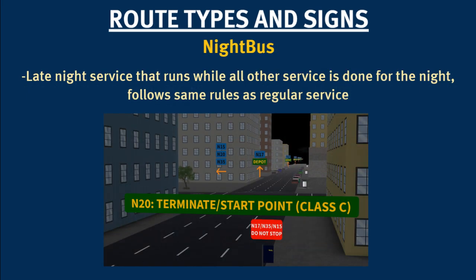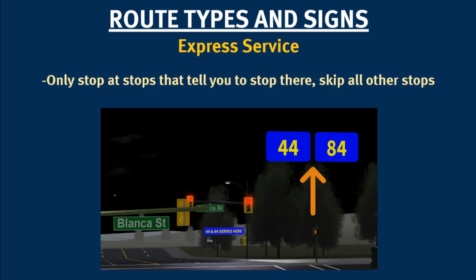The night bus is Translink's late night service which runs when all other routes have ended for the night. Night bus follows the same rules as regular service routes. The colors for night bus signage are teal with black text. Express service is meant to bring a faster commute between select stops. When running an express route, only stop at stops that tell you to do so. Express signage are blue with yellow text.